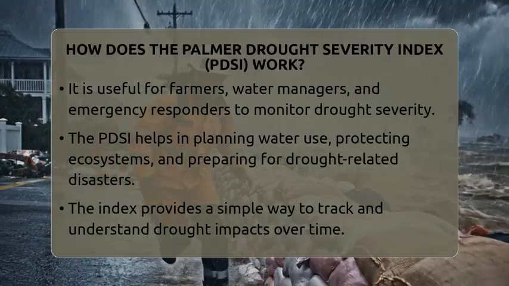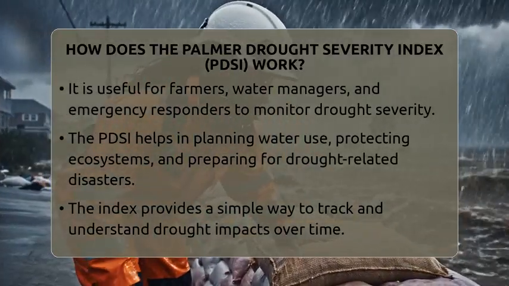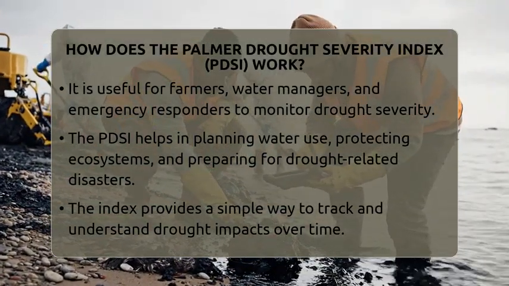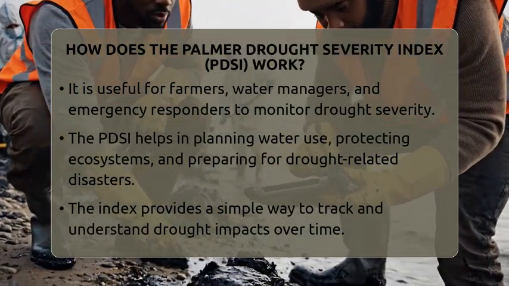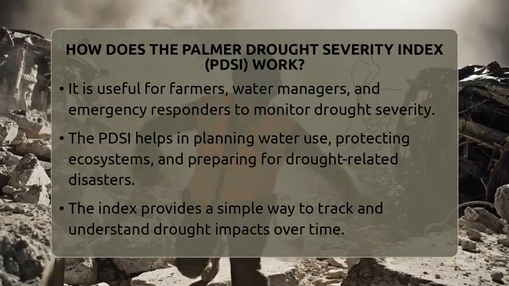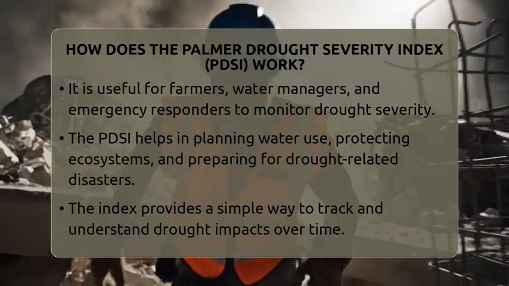In short, the PDSI takes weather data like rainfall and temperature, estimates how much moisture the soil should have, compares it to what it actually has, and then gives a number that shows how dry or wet the land is. It's a simple yet powerful way to understand and keep track of droughts that can turn into natural disasters affecting many parts of life.